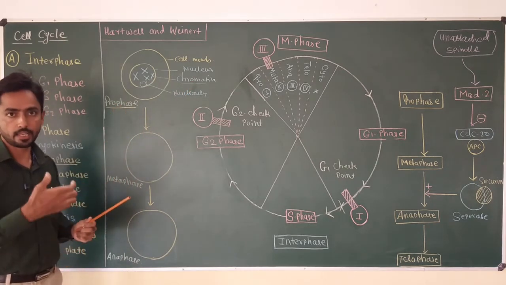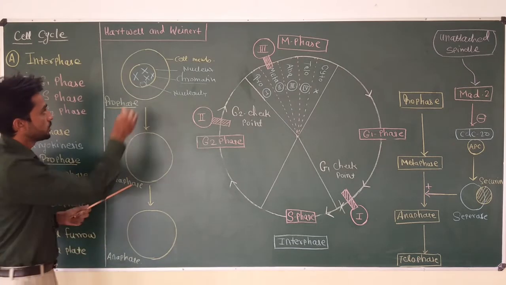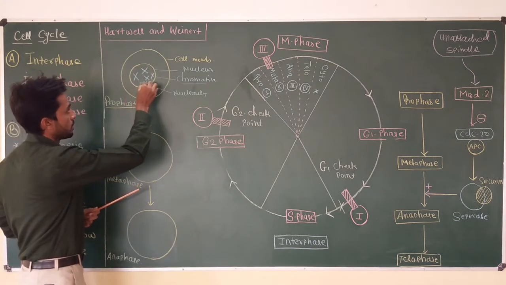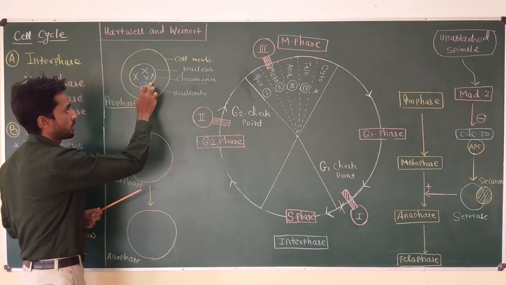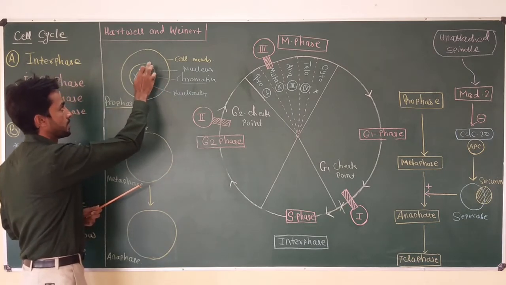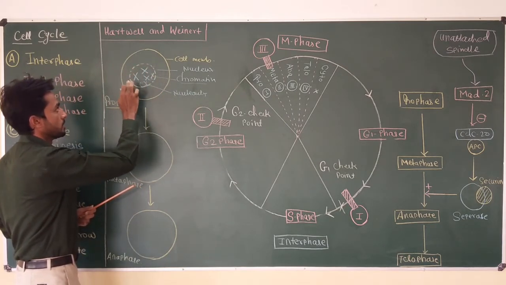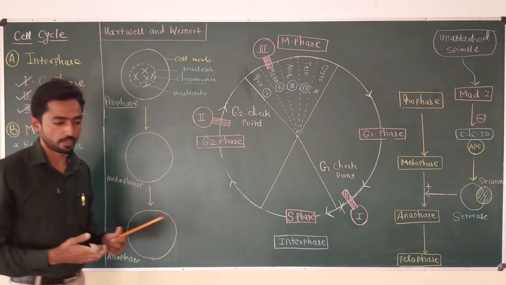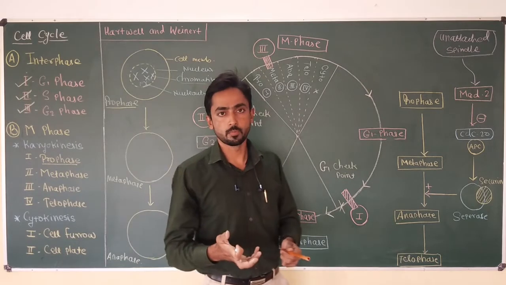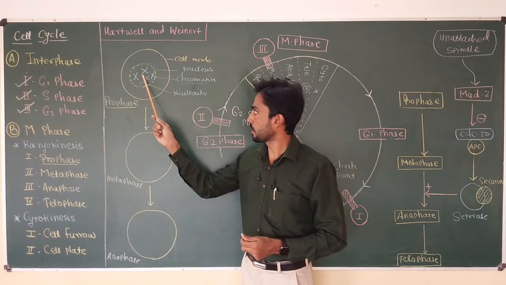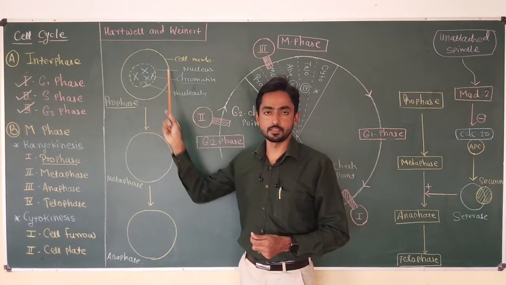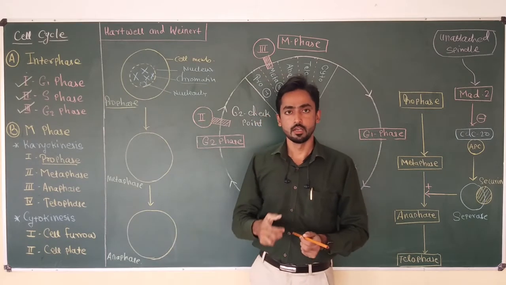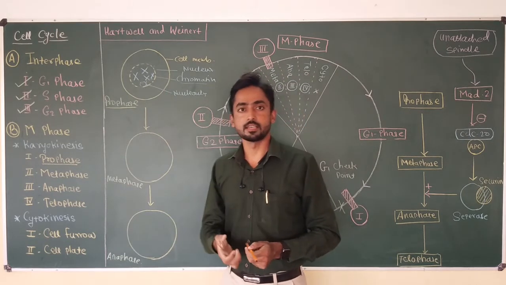Now at the end of prophase, the nuclear membrane starts disappearing. So the cell loses the nuclear membrane, and the chromosomes which are produced are now freely suspended in the cytoplasm of the cell, because the nuclear membrane has disappeared.